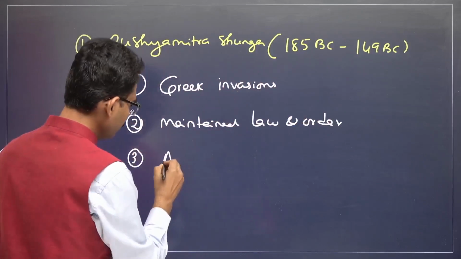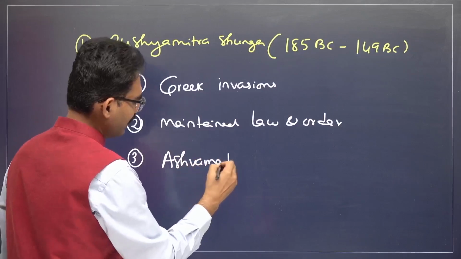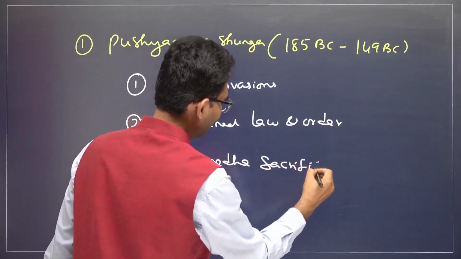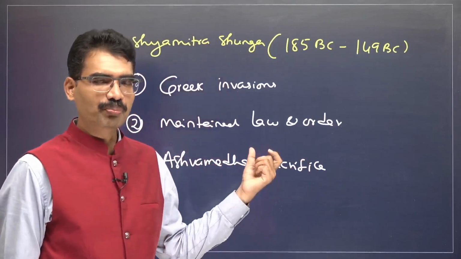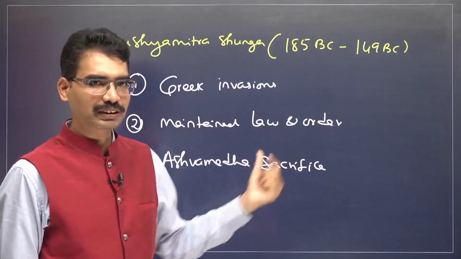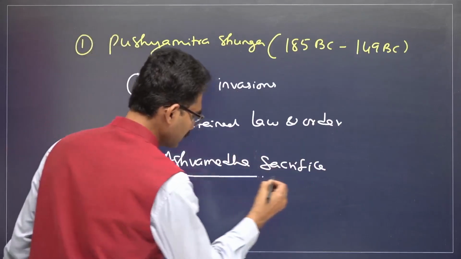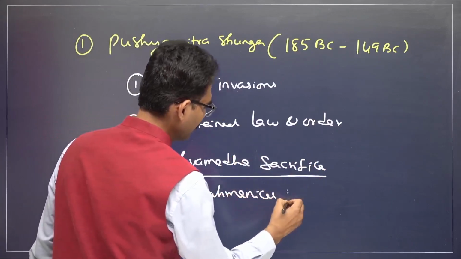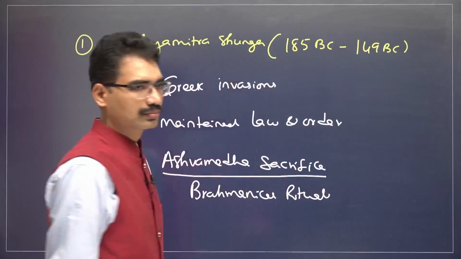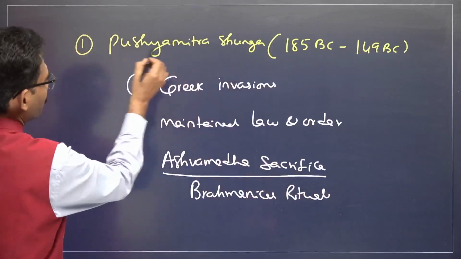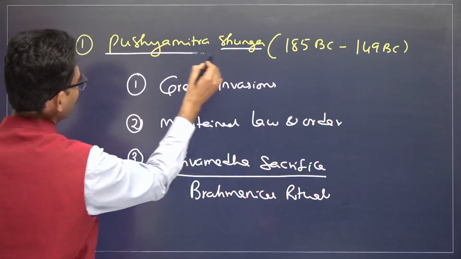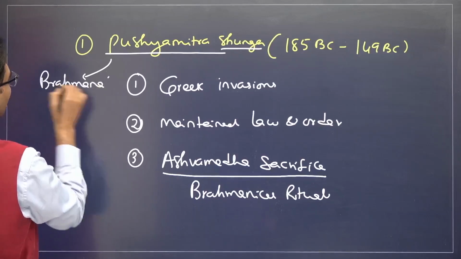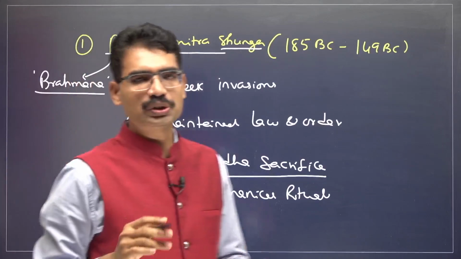He performed the Ashwamedha sacrifice as well. Now, Ashwamedha sacrifice means, is he following a Buddhist principle or a Brahmanical principle? This is a Brahmanical ritual. So, what does it show? Pushyamitra Shunga was a Brahmana.